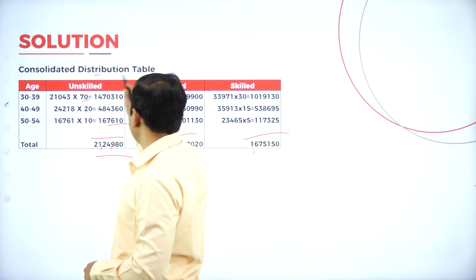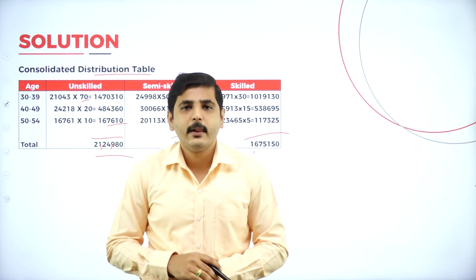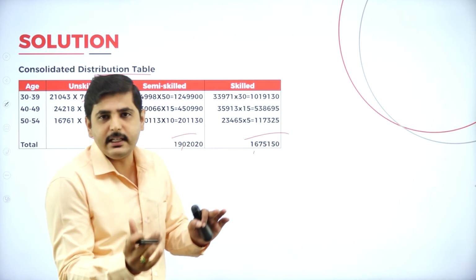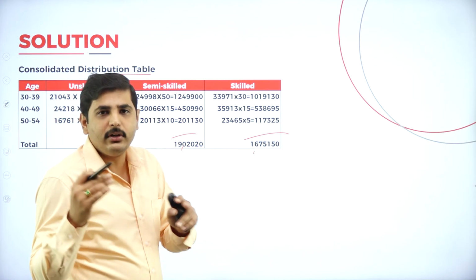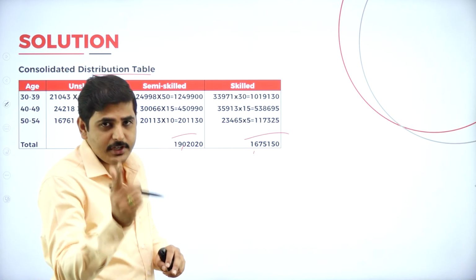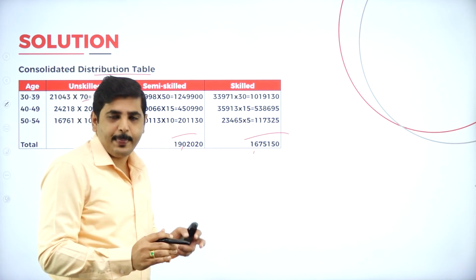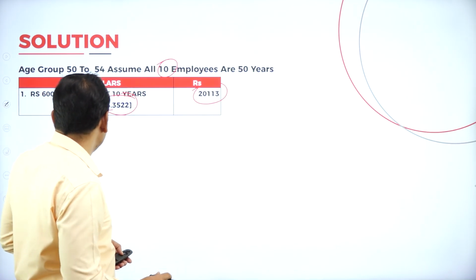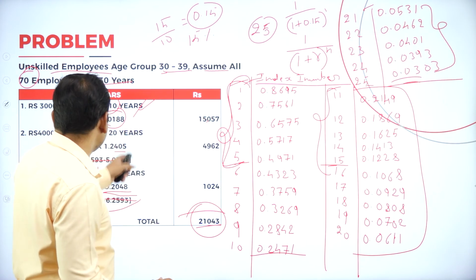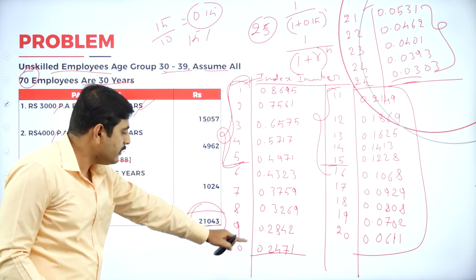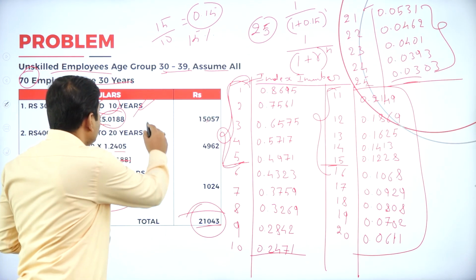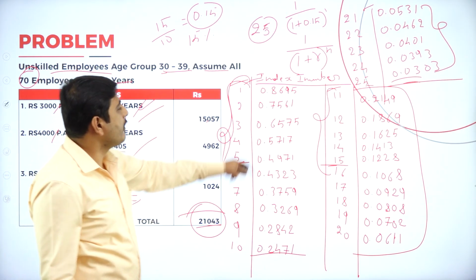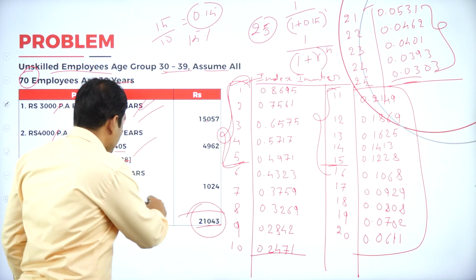For the consolidated distribution table, you will have 15 marks. It is easy: for the first 10 years, from 11 to 20 years, the next 10 years, and again from 21 to 25 years while doing the first case. Coming to the second case, leave the first one and consider this one. For the first case, from 1 to 10 years, first one. Second one, 11 to 20 years. Add all these. Again from 21 to 25 years for the third case.